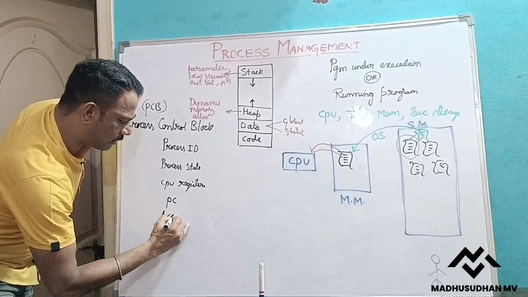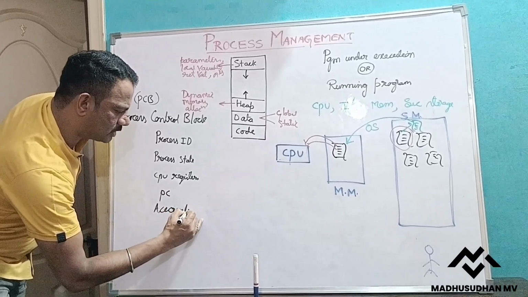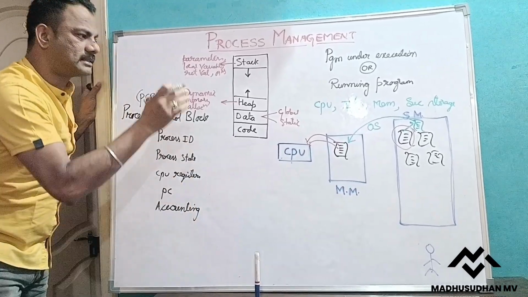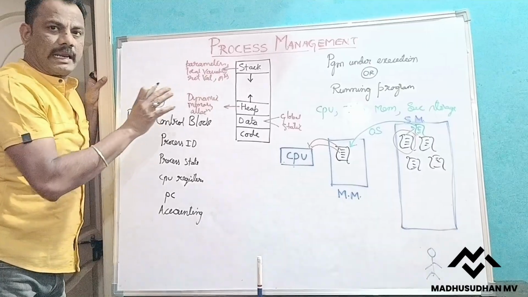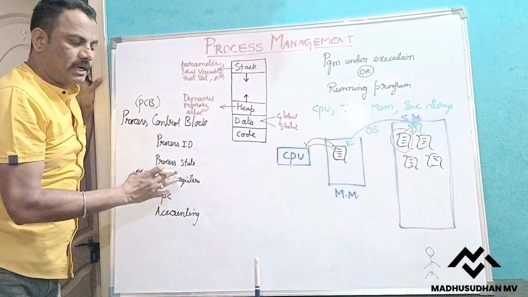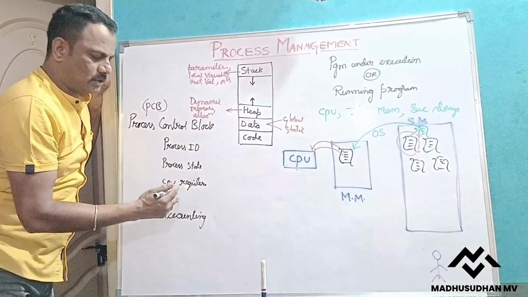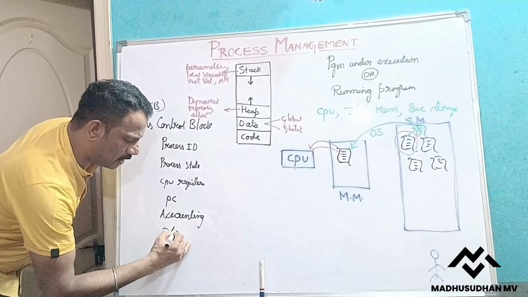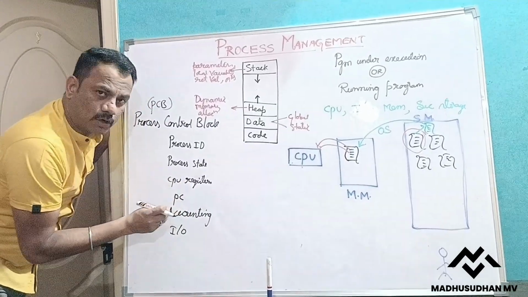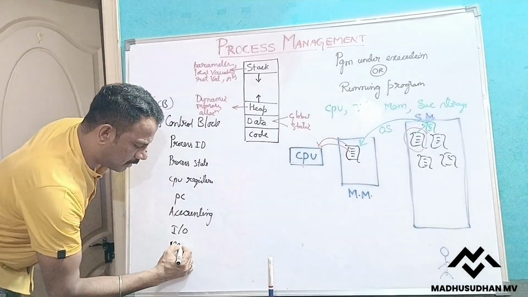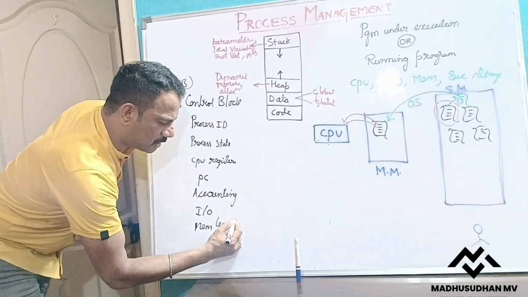And accounting information. Accounting information means: who created this process? How long will it run? What resources does it take? So everything, including which IO devices are allotted to this process. And memory limit. What does memory limit mean?